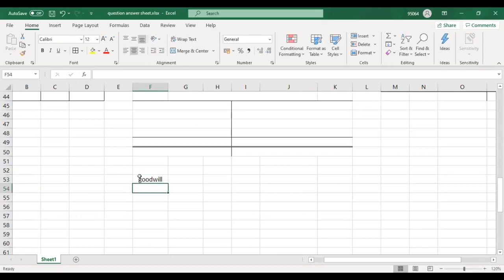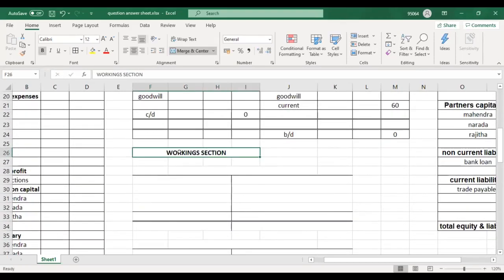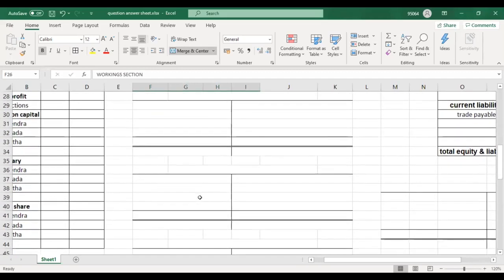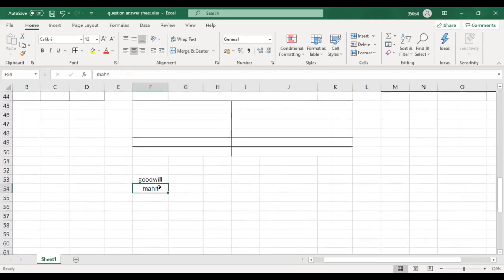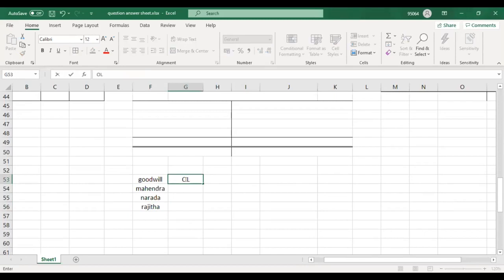Goodwill. So there are three partners. Now these are the workings. Workings are really important to show in your answer sheet because you will get marks for that. So Mahendra, Narada, and then Rajita. Here I have the goodwill calculated in the old profit sharing ratio and the new profit sharing ratio.